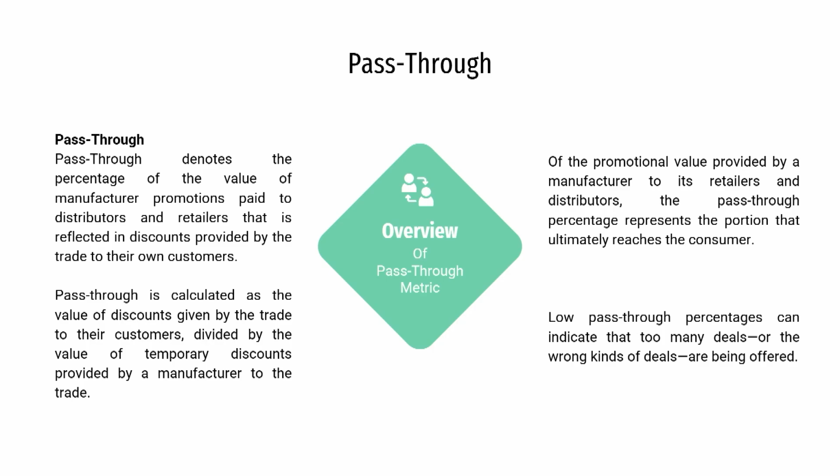In case of supply chain, in case of sales channel, it denotes the percentage of the value of manufacturer promotions paid to distributors and retailers that is reflected in discounts provided by the trade